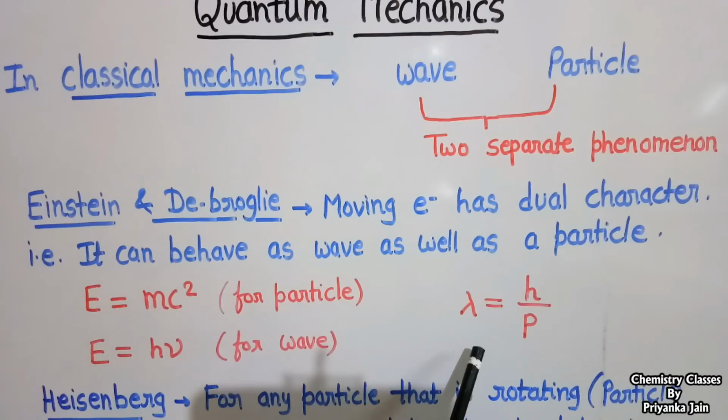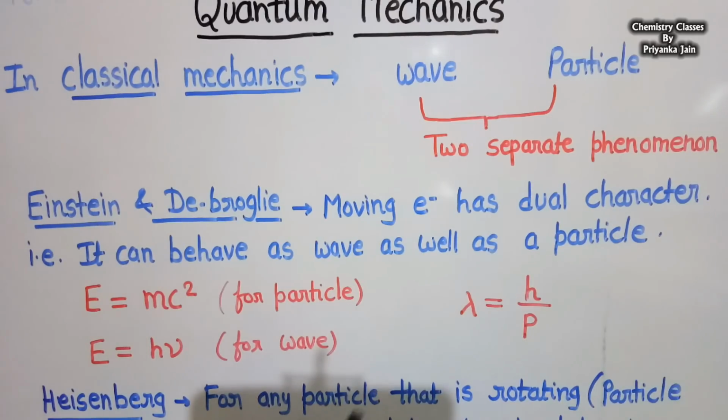This equation is known as the de Broglie equation, and we have studied it in our earlier videos. You can see that video. So this equation suggests that the moving particle has both wave and particle characters.